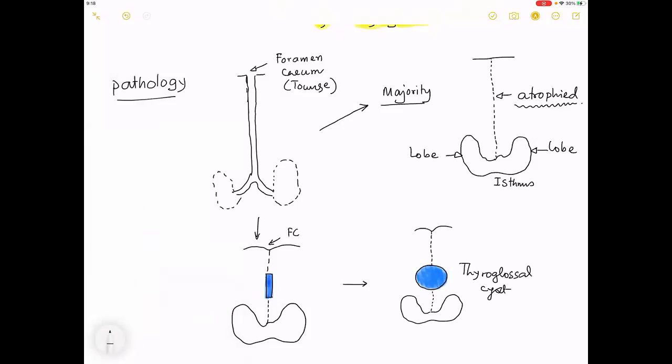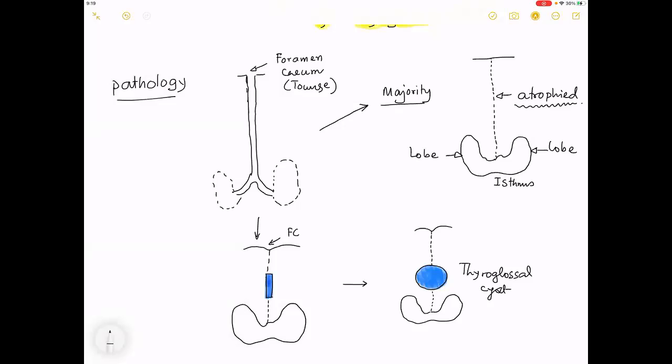Have you taken this picture down, or should I make you understand it once again? Sir, repeat once again. Okay. So in the majority of the patients, what is the finding?